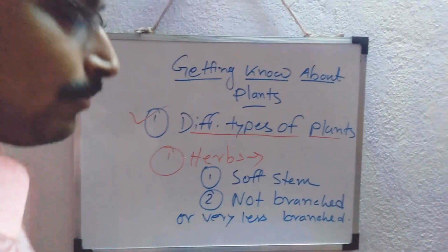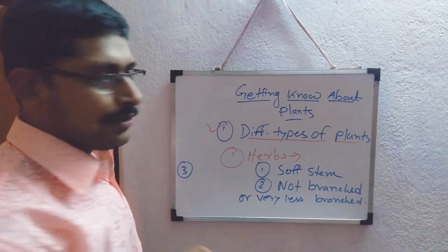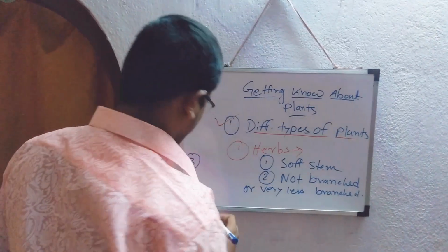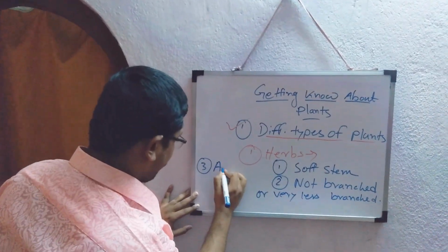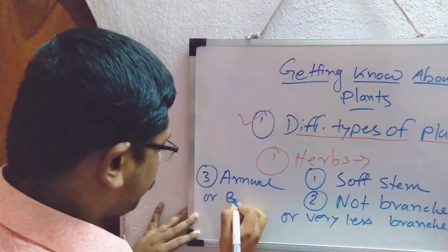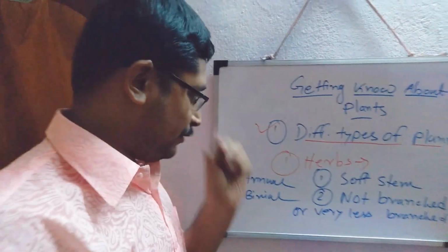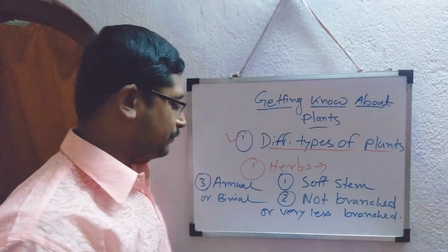Another striking feature of herbs is that generally their lifespan is short. Generally they are annual or biennial. So these are the characters of herbs.